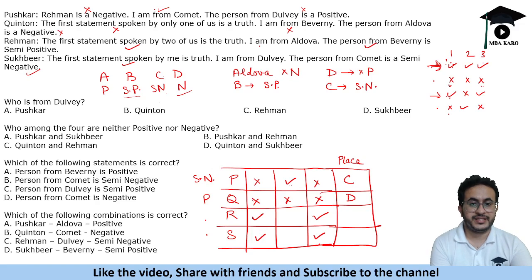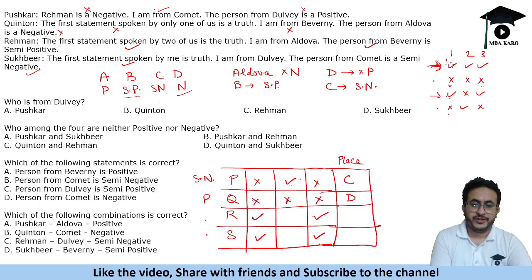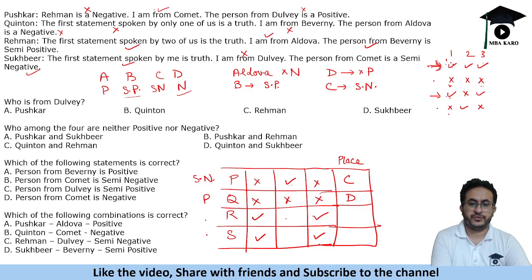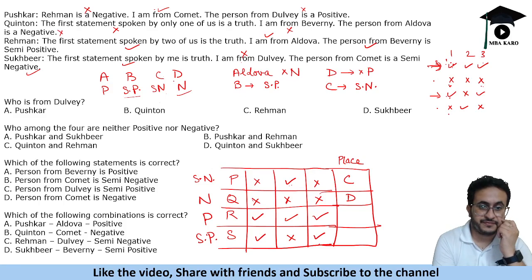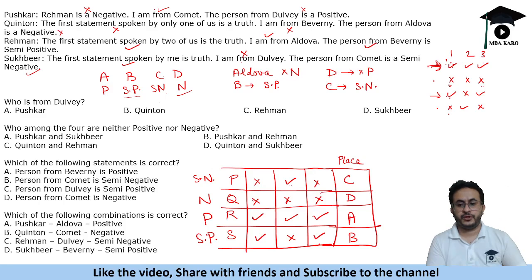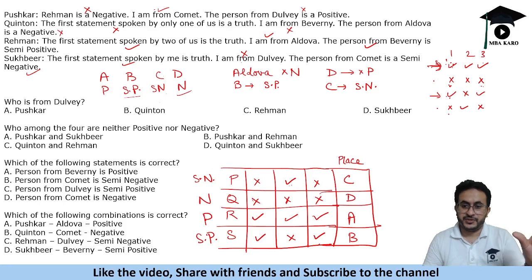Next is Rahman who says I am from Moldova. Moldova is positive, may be true, right? We can't say that it is true or false, because may be true, may not be true. Sukhbir says I am from Dulve. So Dulve we already know, Quinton is from Dulve, so his statement is false, his statement is true. So this is negative, this is positive, and this is semi-positive. Okay, so semi-positive is from B and this person is from A.